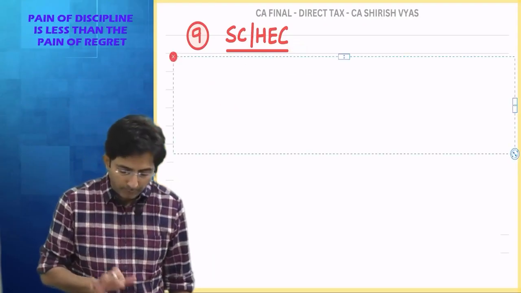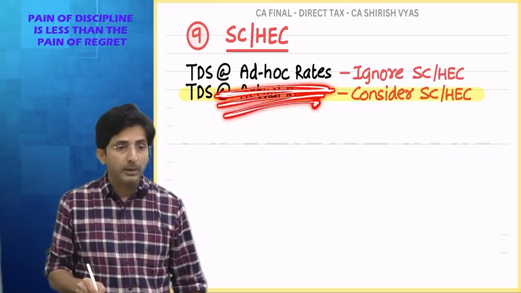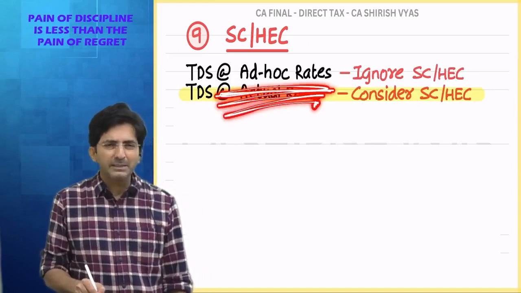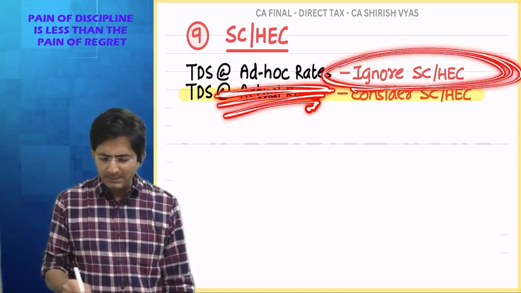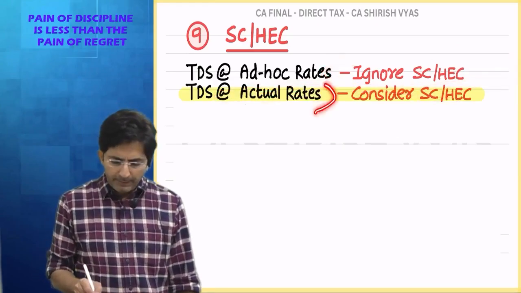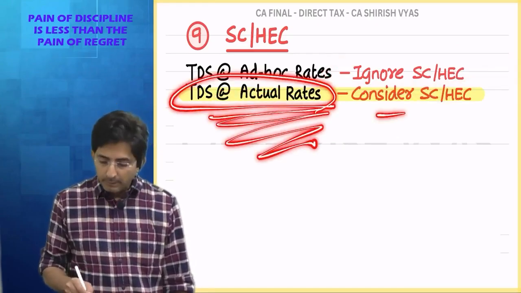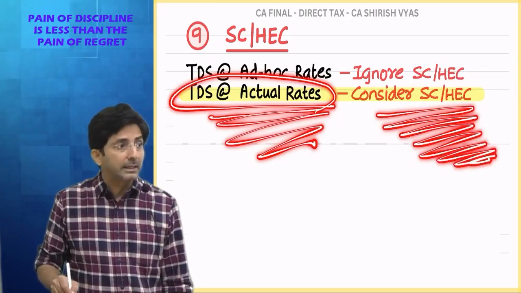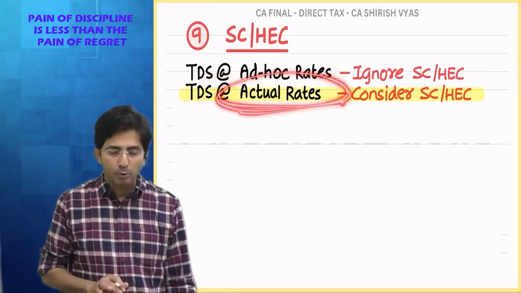Read this: if TDS is according to ad hoc percentage, meaning random 10%, 1%, 2%, then ignore surcharge and cess. But if TDS is according to actual rate, consider surcharge as well as health and education cess. You just have to remember when TDS comes at actual rate.